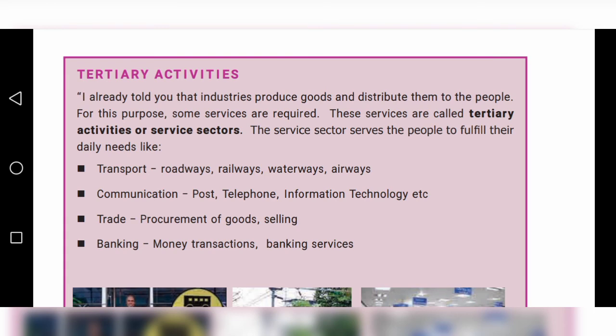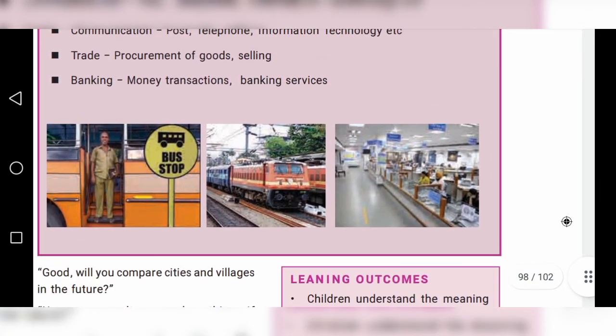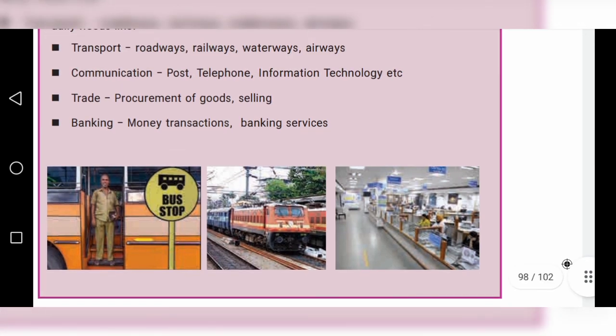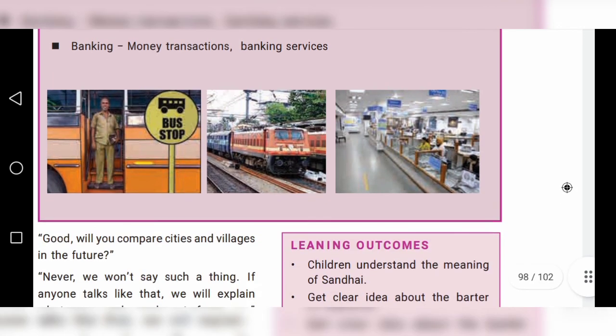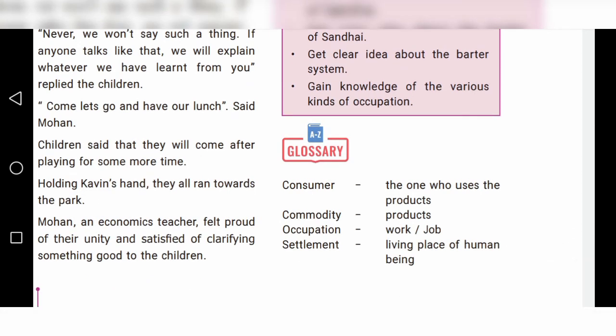Okay. Next one, we have to see this bus stand, bus stop. This bus is included in transport, bus and the train. Okay. And this last one, bank. So these all belong to tertiary activities. Okay, children. So this lesson is finished.